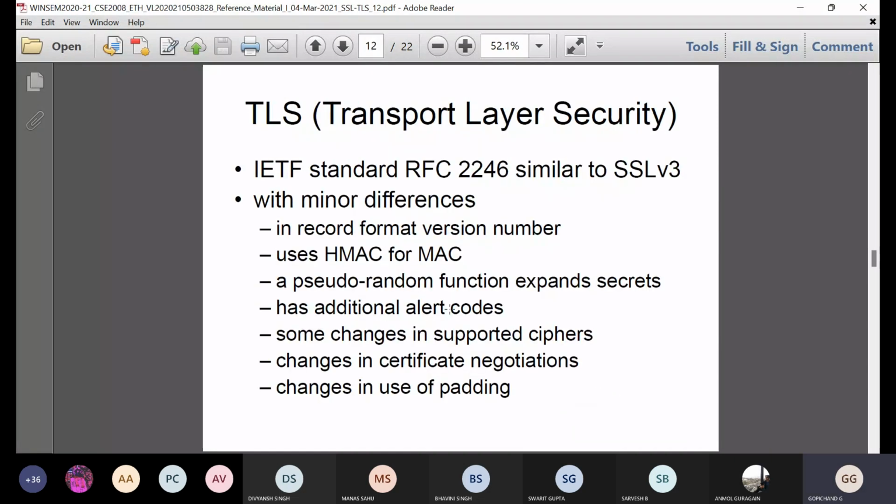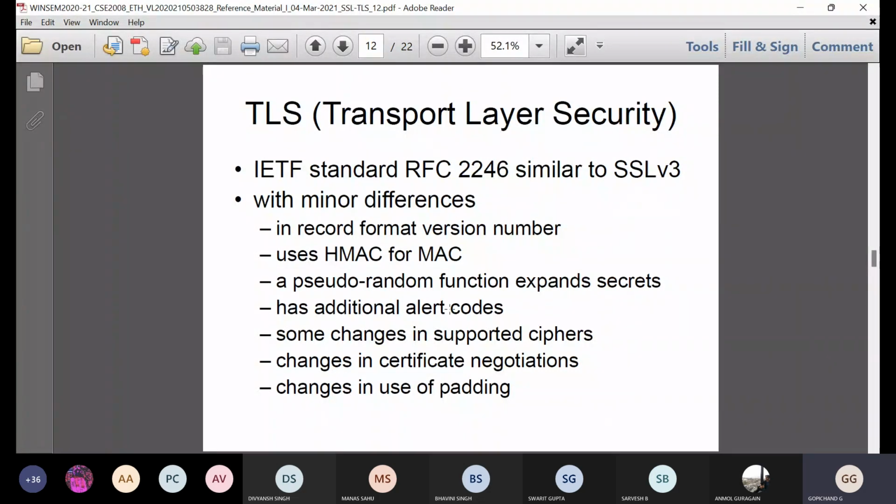Next, TLS. TLS, Transport Layer Security, is an IETF standard. So what is called IETF? I told you about IETF. What is called IETF? The very first class itself: Internet Engineering Task Force. Internet Engineering Task Force standard RFC